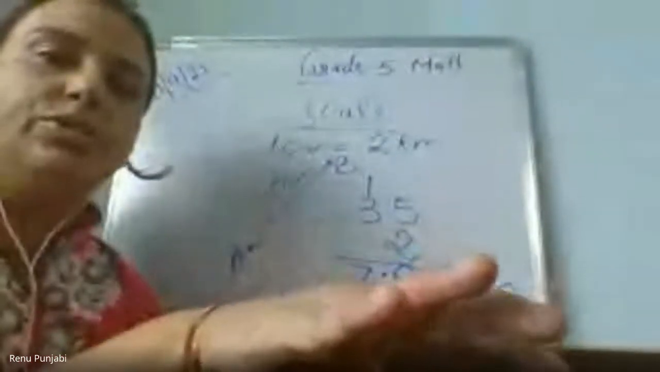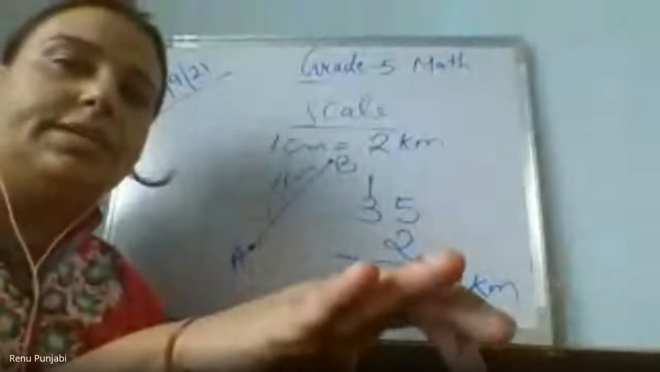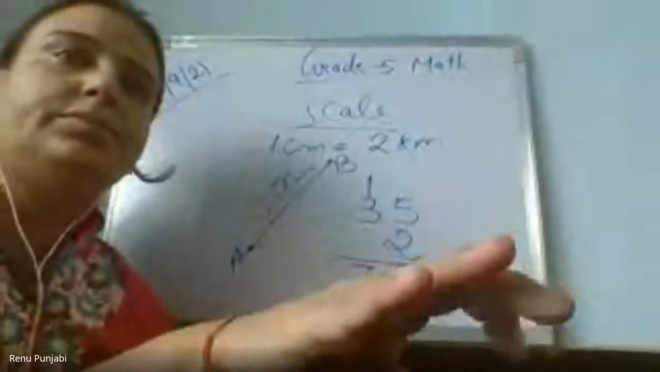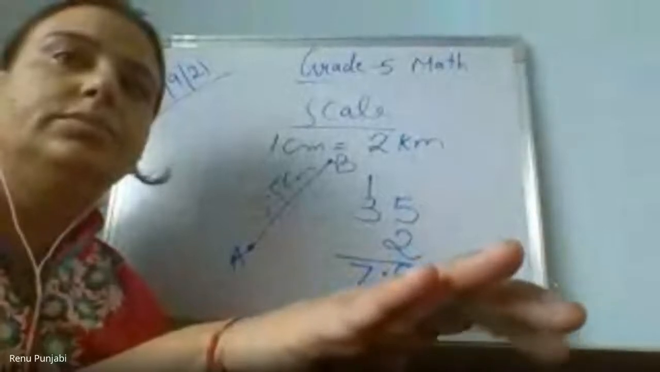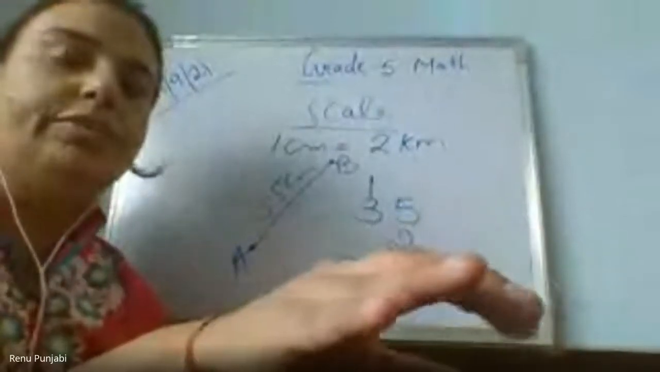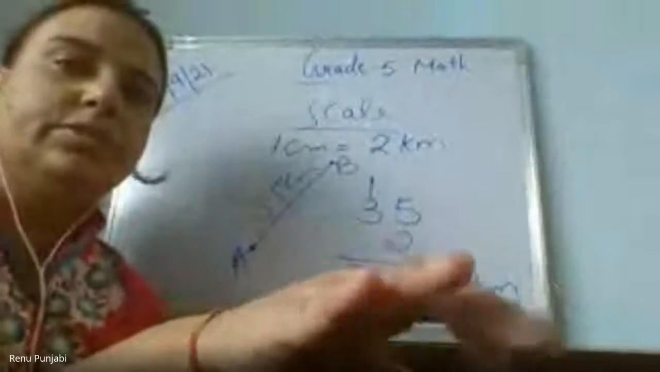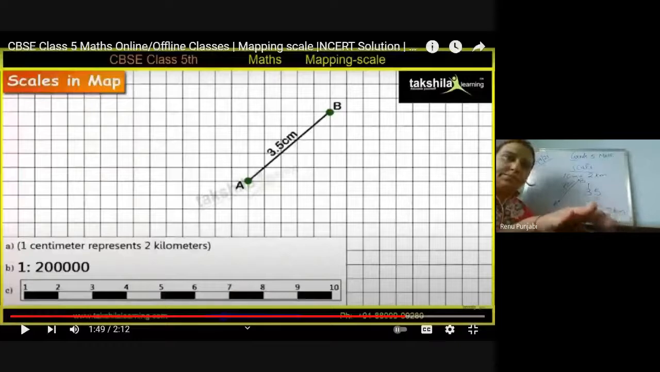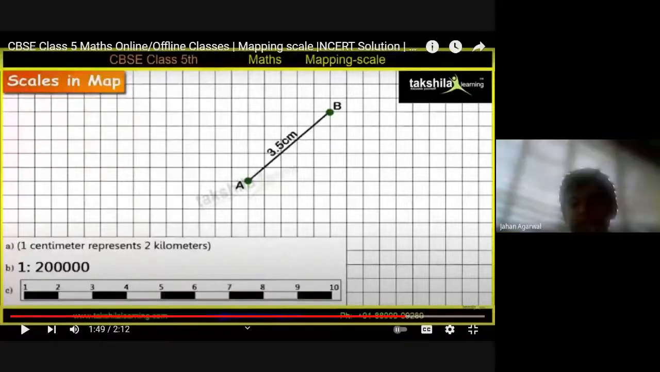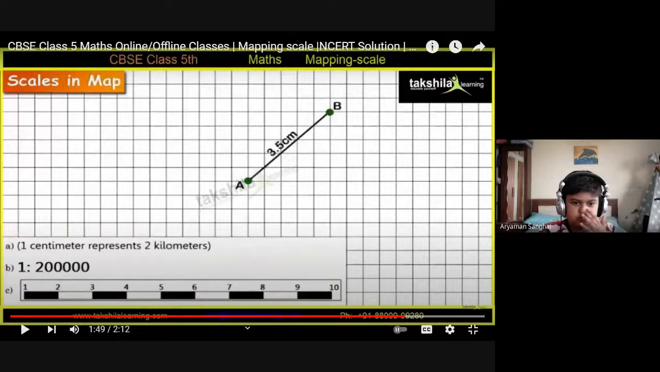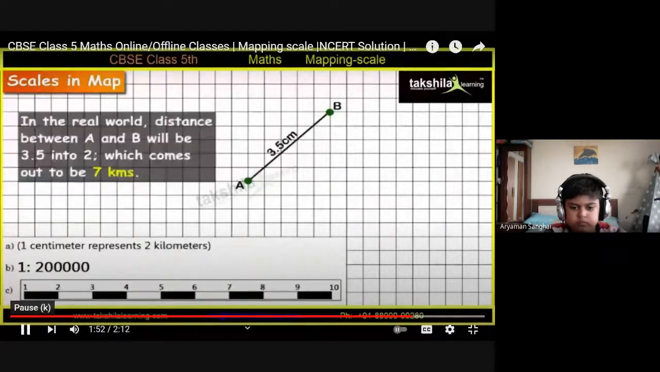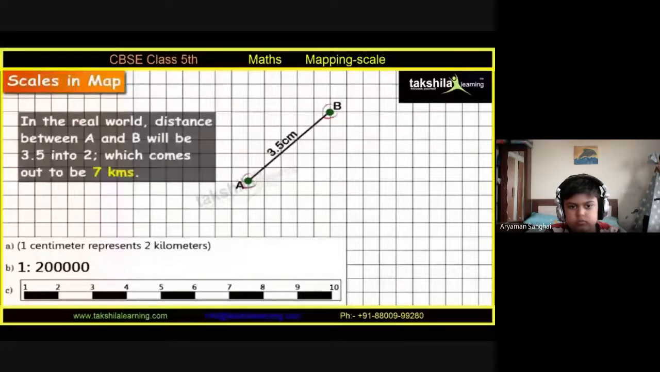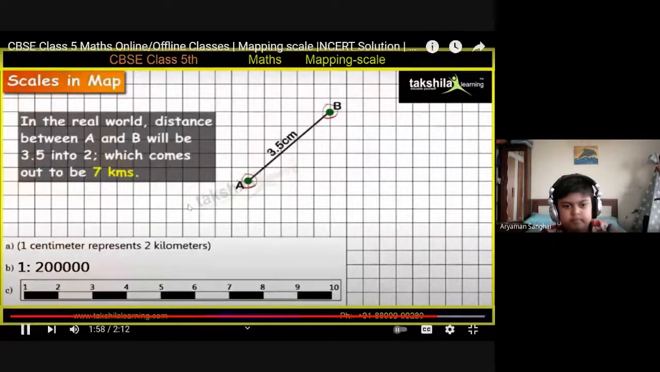Now I'm going to show you the screen again. Please mute yourself. Screen visible? Yes, ma'am. So, in the real world, distance between A and B will be 3.5 into 2, which comes out to be 7 kilometers.